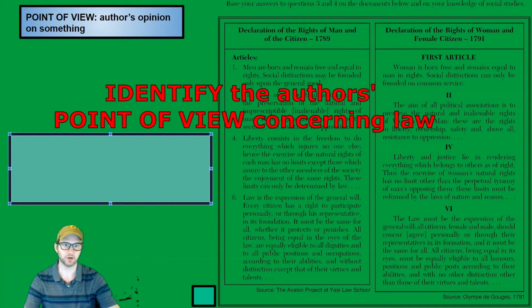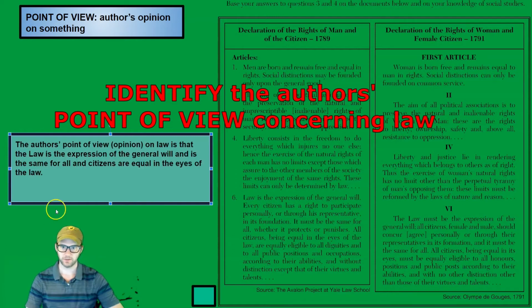For right now, we are only looking to identify, to point out what the author's opinion on law is. And so, here is a fine answer. The author's point of view on law is that the law is the expression of the general will and is the same for all, and citizens are equal in the eyes of the law. I could have put little quotes around the words that I took directly from the document. We have identified the author's point of view on law.